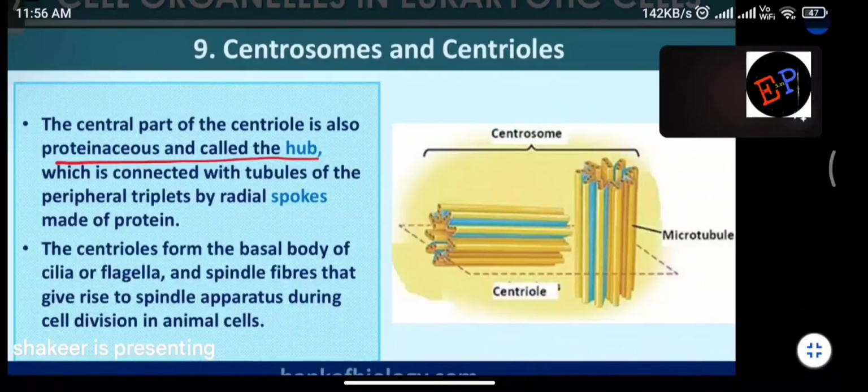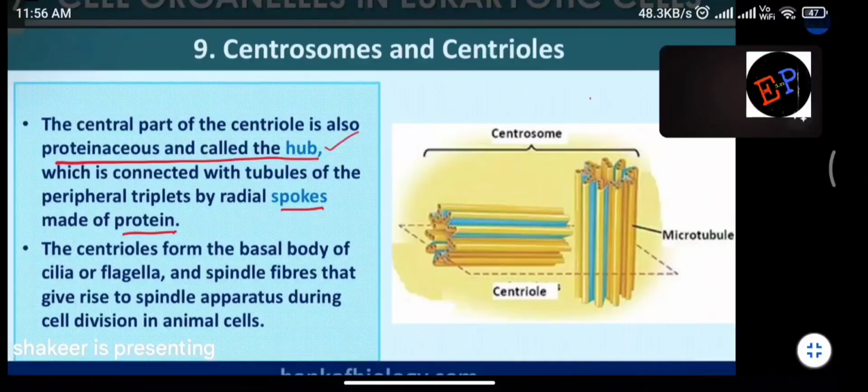It means inside the centriole, that tube-like structure, it is completely made up of proteins. అర్థమవుతుంది కదా? And that proteinaceous region, that is called as the hub, which is connected with tubules of the peripheral triplets by radial spokes which are made up of protein. Are you able to understand ma? And inside this hub also you can find spokes which are emerging from the fibrils. Are you able to understand?